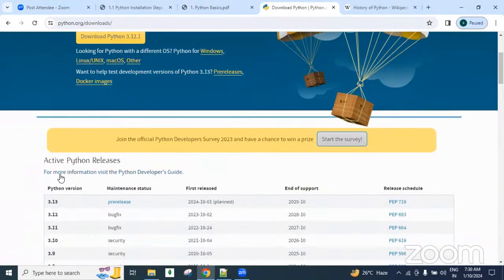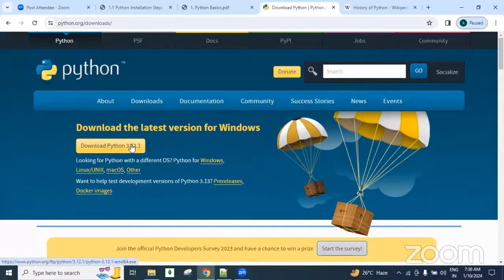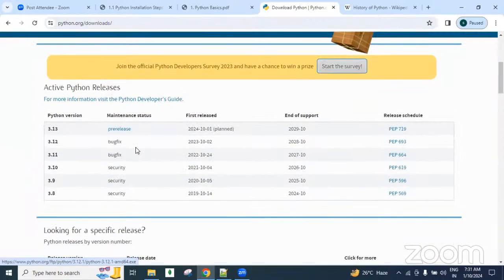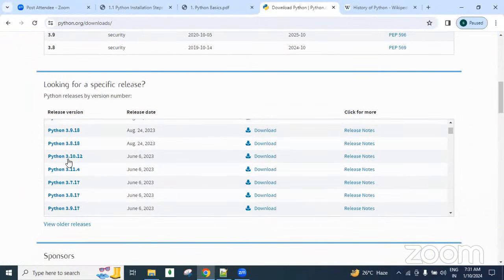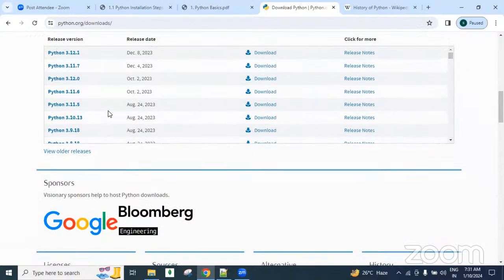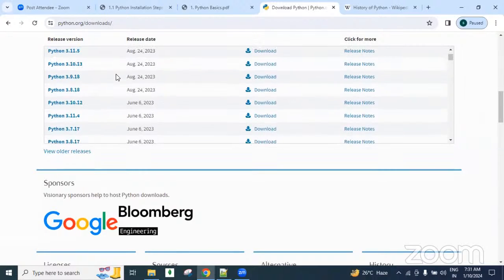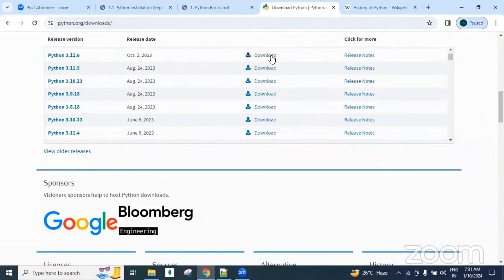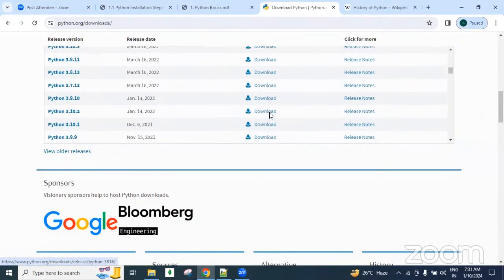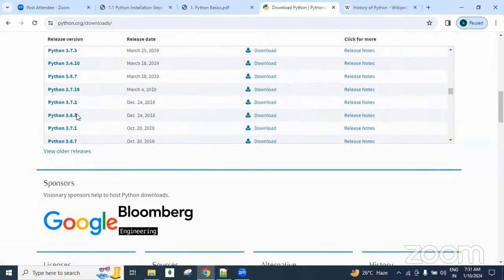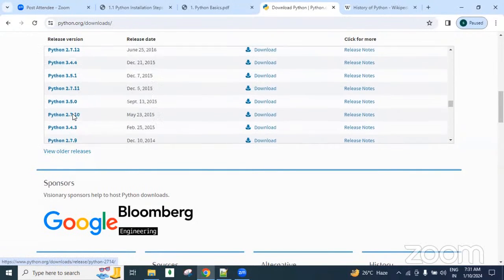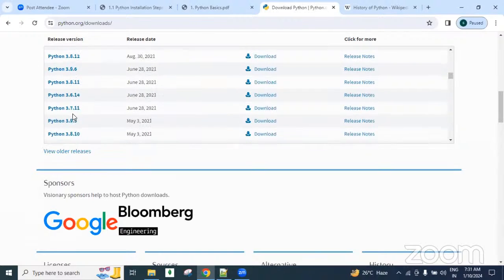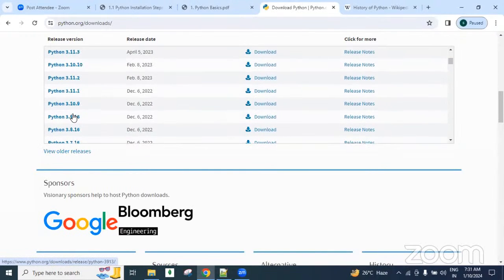If you don't want the latest version and want an old version, go down here. Here all the latest versions are there, and the old versions are also there. Whatever version you want, you can download it. All previous versions are available together. Now you can check it.